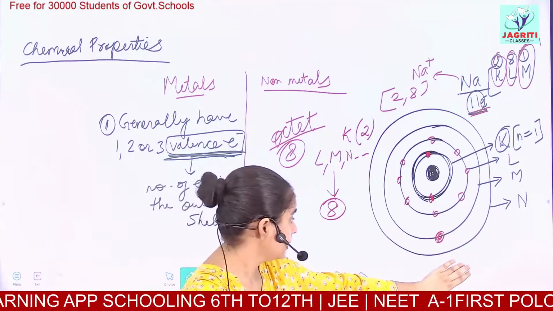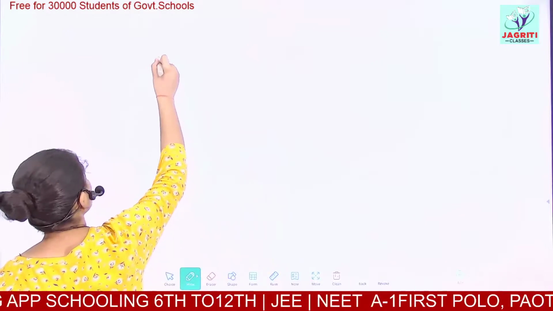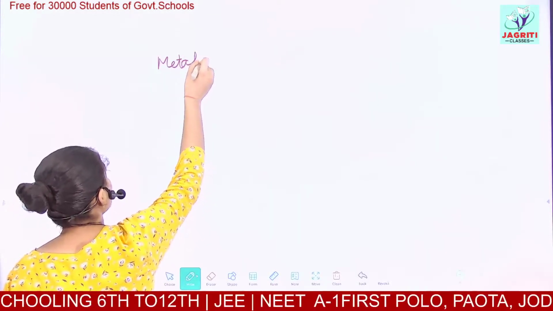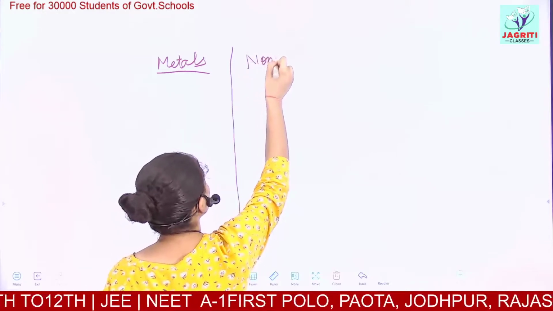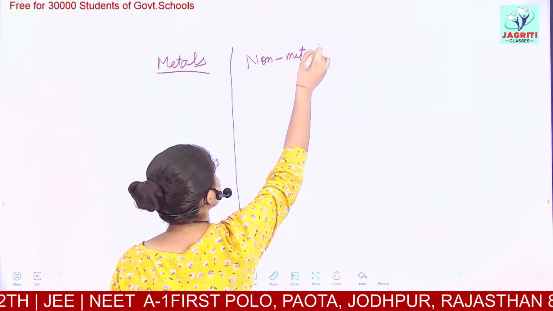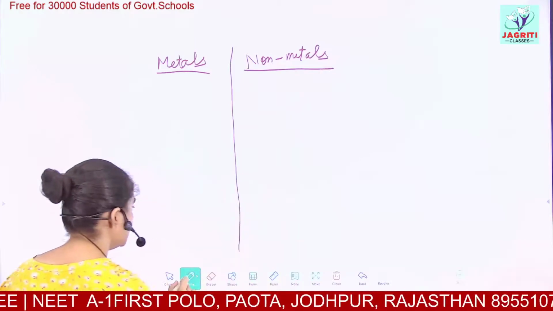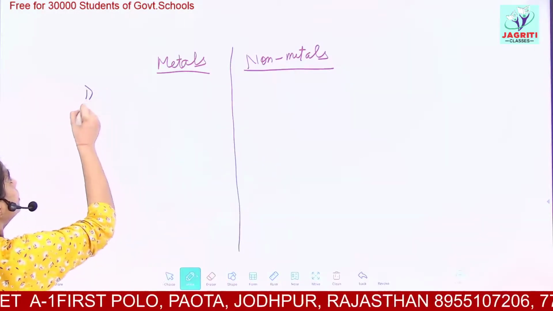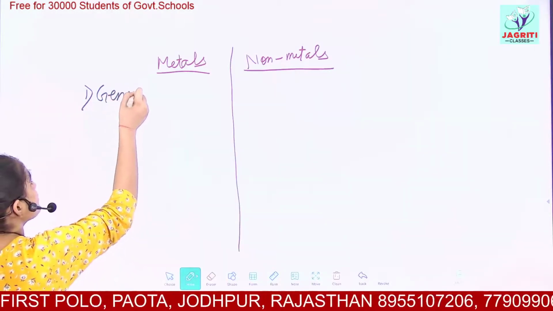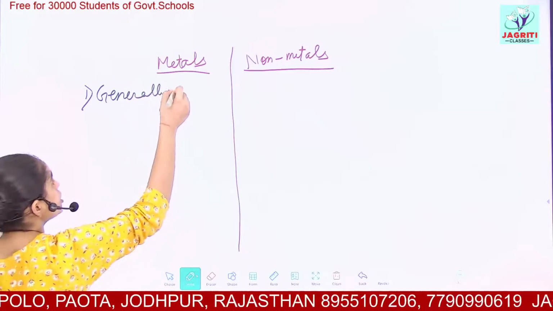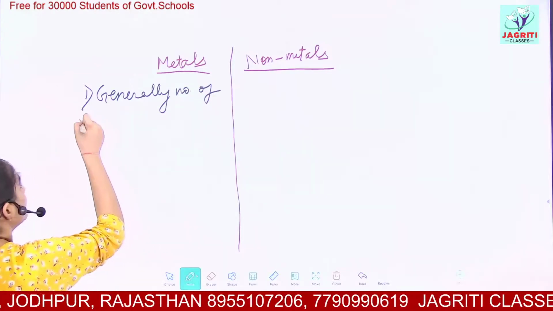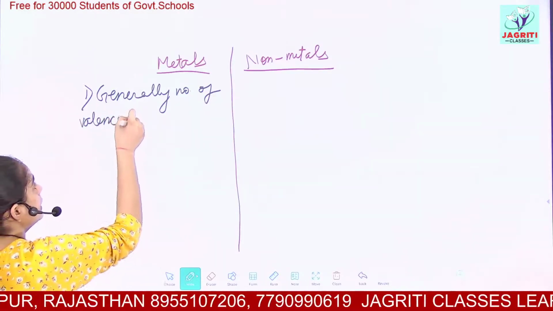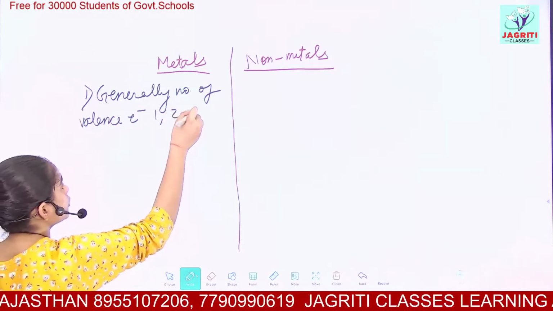Now again I am starting with the chemical properties, and we are discussing the properties of the metals and the non-metals in different points. The first property, which I already mentioned, is a general property: generally the number of valence electrons in a metal is 1, 2 or 3.